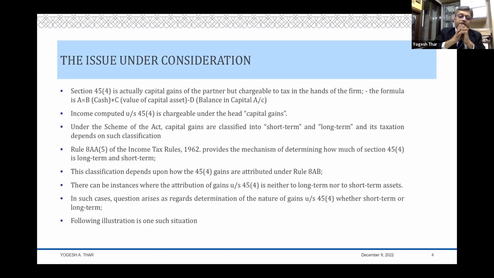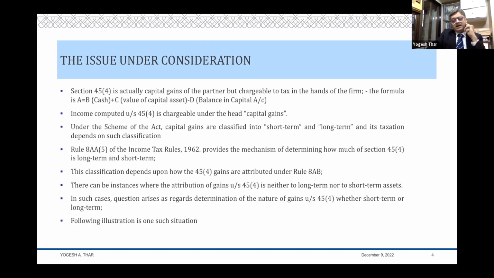A is equal to B plus C minus D. What is A? A is the cash amount, B is the value of capital asset, and D is the balance in the capital account. So B plus C minus D is equal to A. This is the formula given to us in the Act. Now, this particular income is chargeable under the head capital gains.